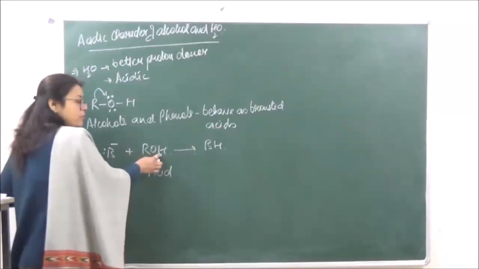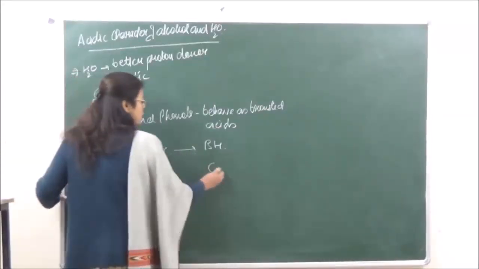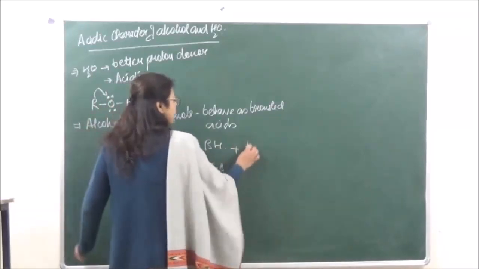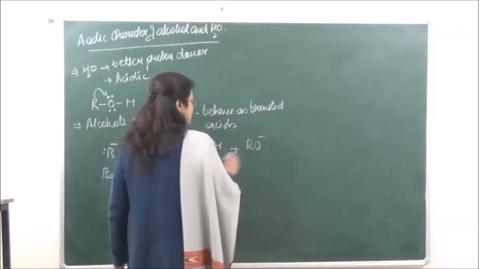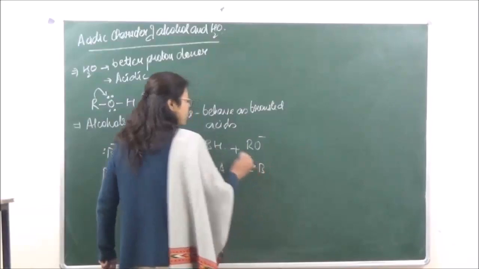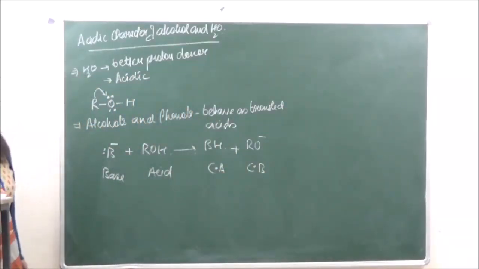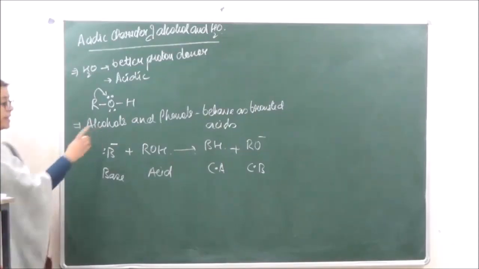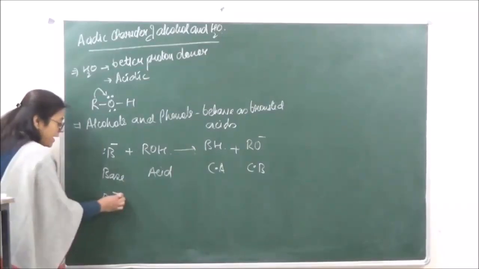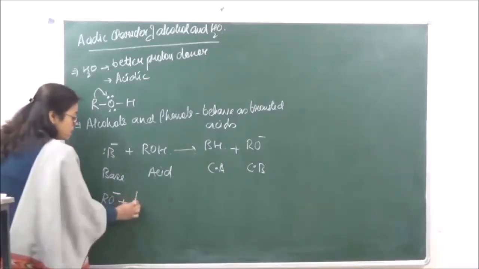This base is going to abstract a proton from here. So this is the conjugate acid, and we get an alkoxide ion which is going to behave as a conjugate base, right? Therefore it is seen whenever we are treating any alkoxide with water, that alkoxide ion is going to remove hydrogen from water very easily due to the high negative charge which is present over here.